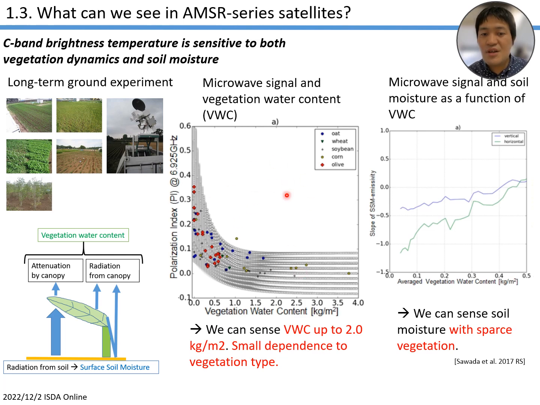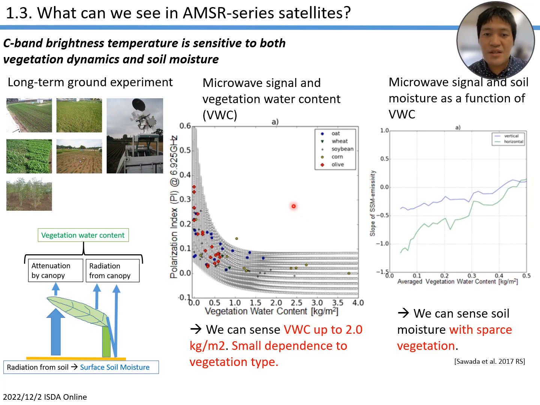The center figure shows the relationship between the microwave polarization index and vegetation water content. We can see clearly that we can observe vegetation water content up to 2.0 kilograms per square meter. In other words, it is difficult to get a VWC larger than 2.0 because there is no sensitivity to VWC beyond that.